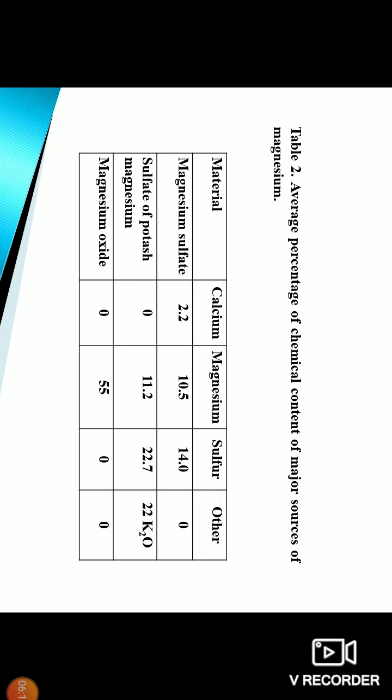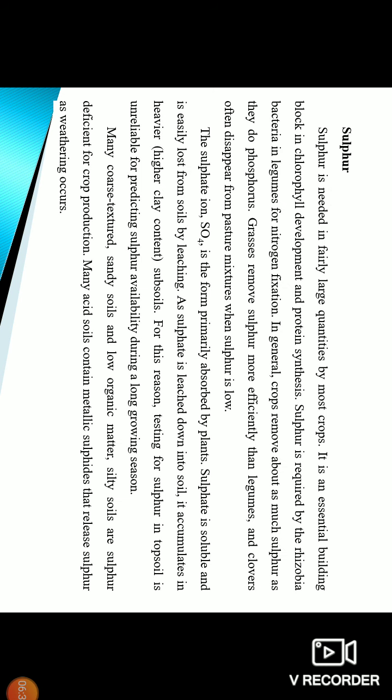Magnesium sulfate provides 10.5%, sulfate of potash magnesium provides 11.2%, and magnesium oxide provides more magnesium, 55%. Magnesium sulfate and sulfate of potash magnesium provide sulfur at 14% and 22.7% respectively, and sulfate of potash magnesium also provides 22% potassium.